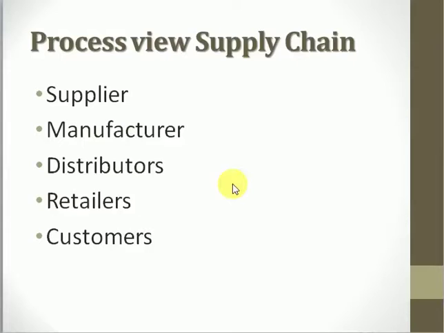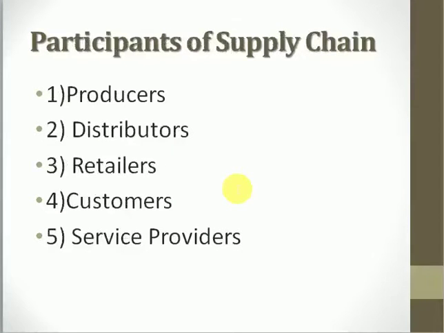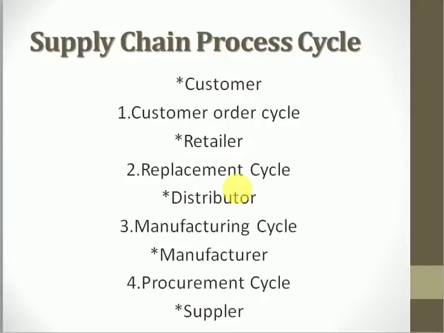Process view of supply chain. In process view there are suppliers, manufacturers, distributors, retailers and customers. Participants of supply chain. There are producers, distributors, retailers, customers and service provider. These are the participants of the supply chain logistics.